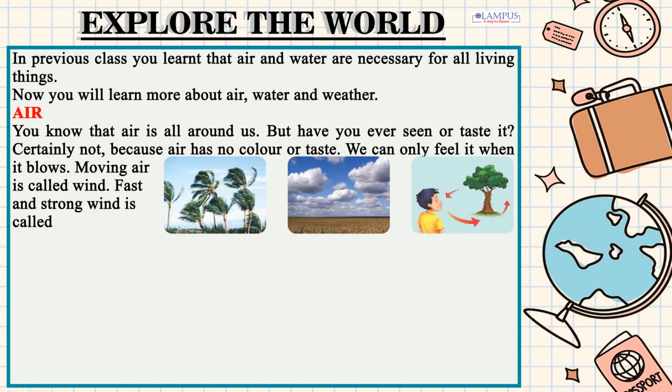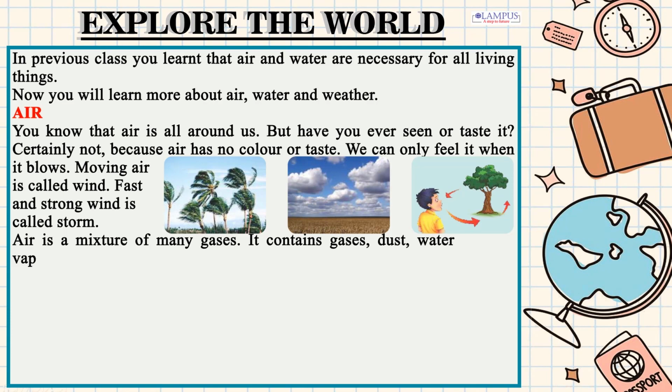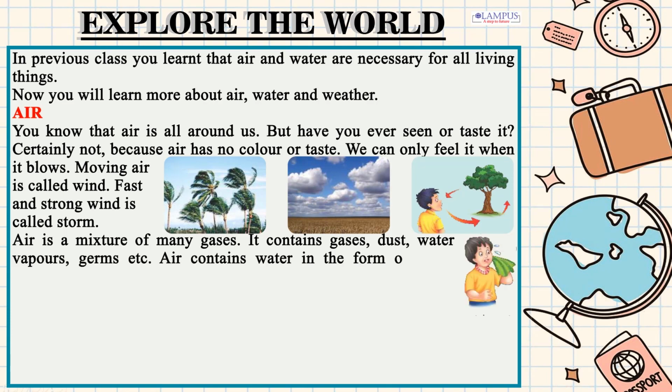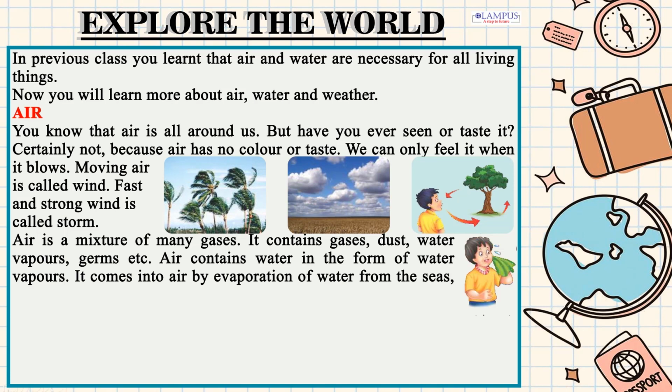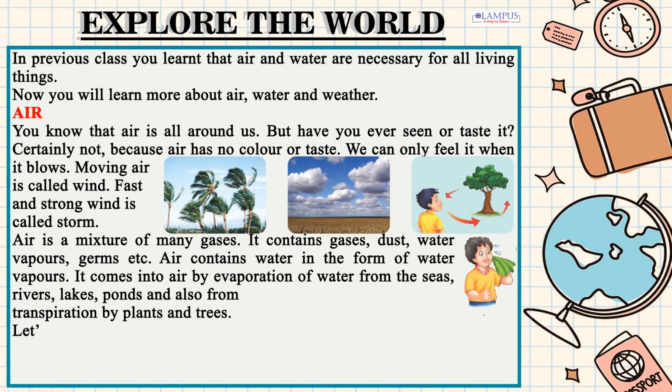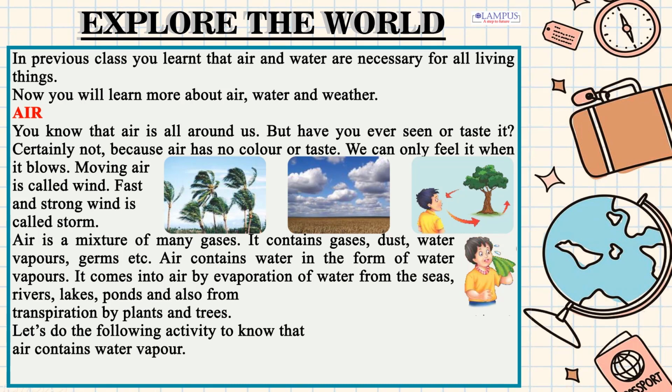Air is a mixture of many gases. It contains gases, dust, water vapors, germs etc. Air contains water in the form of water vapors. It comes into air by evaporation of water from the seas, rivers, lakes, ponds and also from transpiration by plants and trees. Let's do the following activity to know that air contains water vapor.